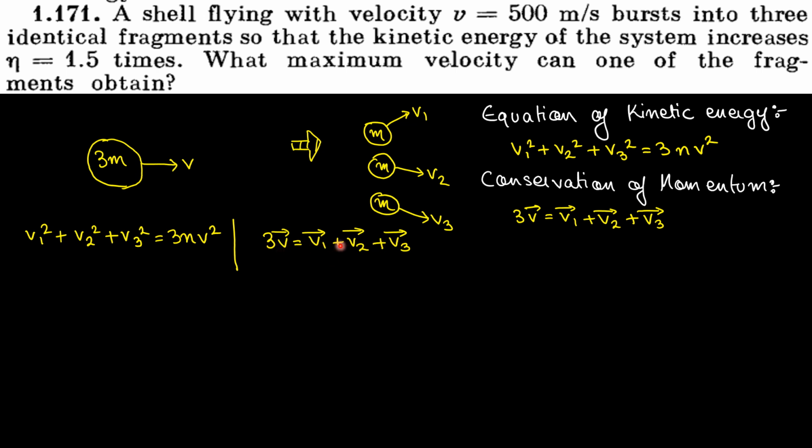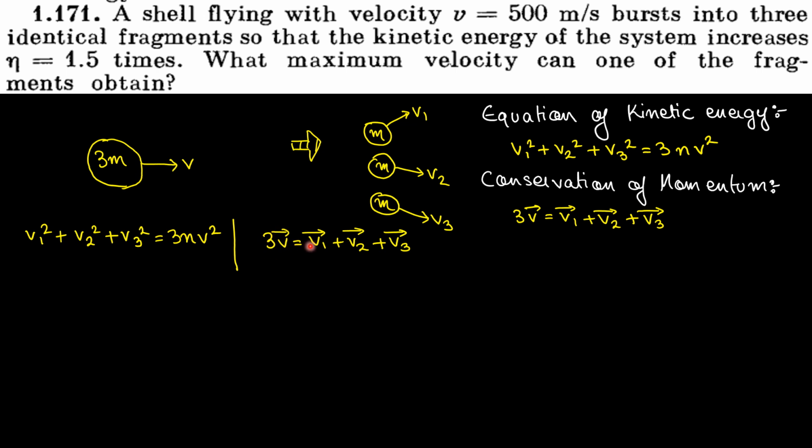The vectors must be collinear, no? When collinear vectors are added, only then would the resultant vector be maximum. If the angle between vectors is anything more than 0, then the resultant vector would be less, isn't it? Only when the three vectors are collinear will 3v be maximum. So I get the intuition from this equation that after explosion, all the velocities would be collinear with the initial velocity.